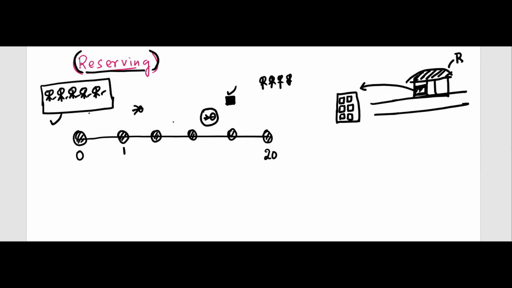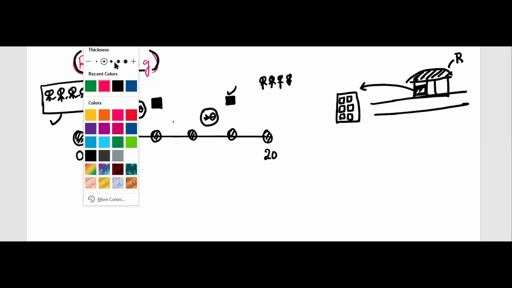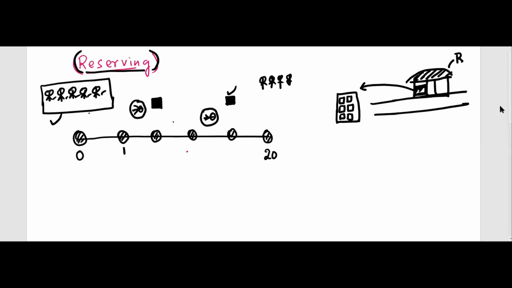Then where will the money come from? Suppose someone claims, and the insurance company will not be able to give money. Then next time, people will not take the policy, and once people do not take the policy, they have to shut down their business. That's the problem. So how can you avoid it? It's better to keep a reserve.